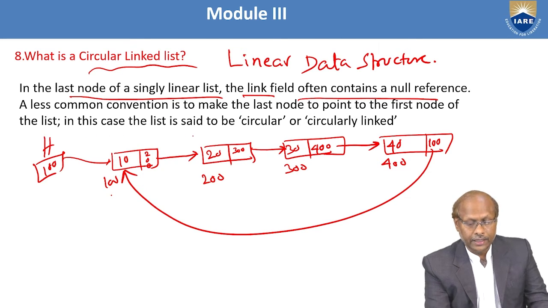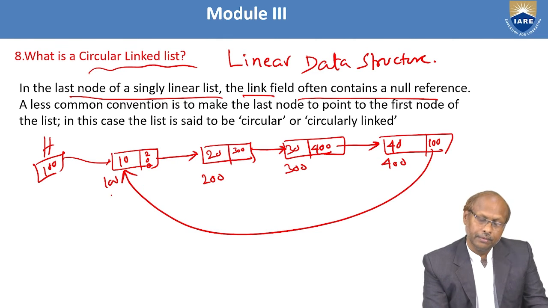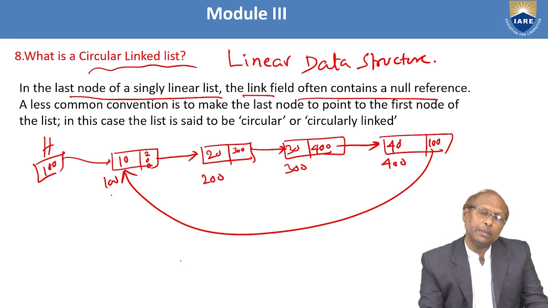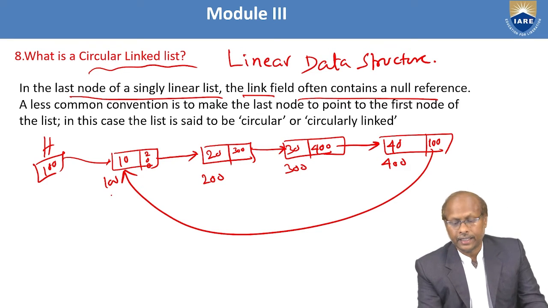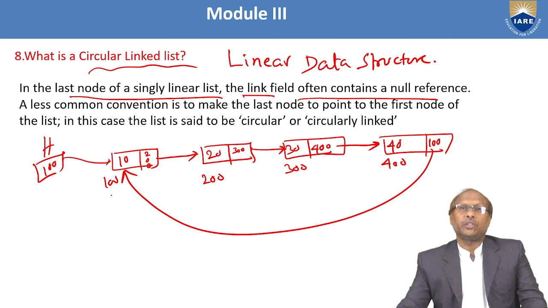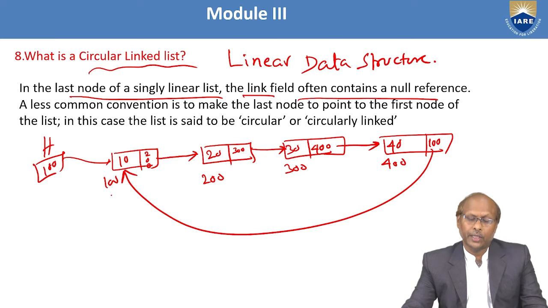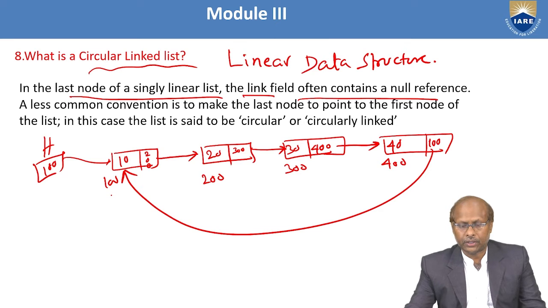So in this case, the list is said to be circular. Whenever the last node's link contains the first node's address, then that type of list is called a circular single linked list. So you have to write the definition. At the same time, you have to write the diagram also. Without a diagram, you may not get full marks. So write both the theory part as well as the diagram part.